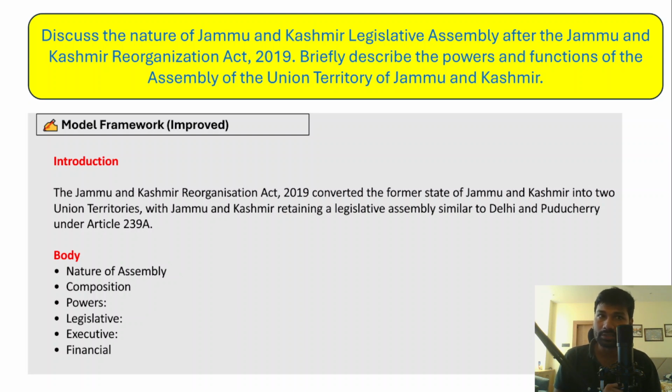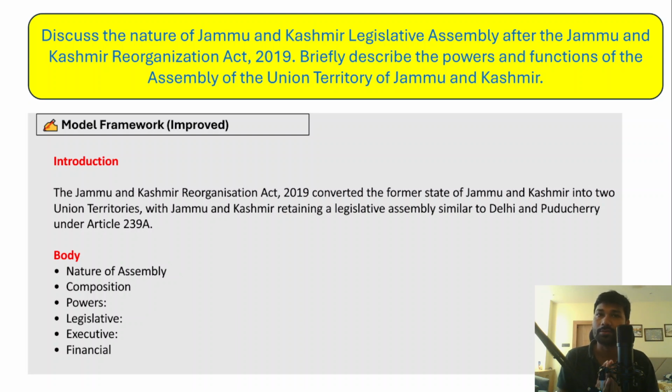Now the first question is: discuss the nature of the Jammu and Kashmir Legislative Assembly after the Jammu and Kashmir Reorganization Act 2019 and briefly describe the powers and functions of the Assembly of the Union Territory of Jammu and Kashmir. So this question has two parts. Firstly, you have to discuss the nature of the Jammu and Kashmir Legislative Assembly after the Jammu and Kashmir Reorganization Act 2019, and in the second part of the answer, you need to describe the powers and functions of the Assembly of the Union Territory of Jammu and Kashmir.